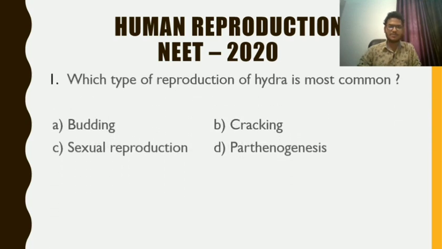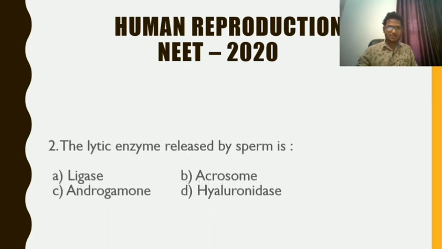Question number 1 for you, my dear friends. Which type of reproduction of Hydra is most common? It is a very easy question. Budding, fission, sexual reproduction, parthenogenesis. Among these four options, you can easily guess that the answer is A, that is budding. Budding is the common type of reproduction in which a bud arises in the initial stage from the mother's body and that grows into a new Hydra. Let's move on to question number 2.